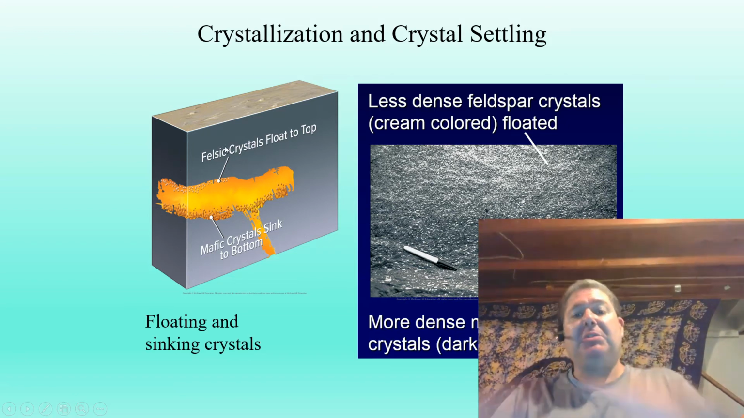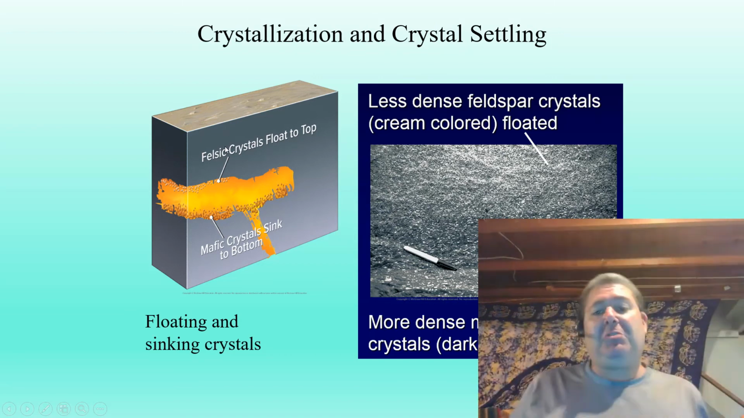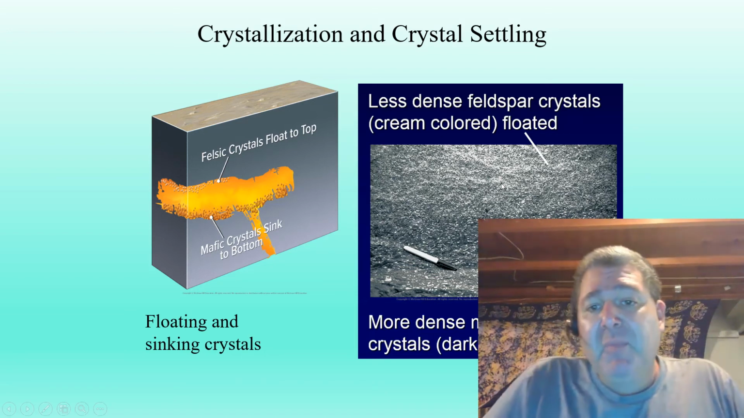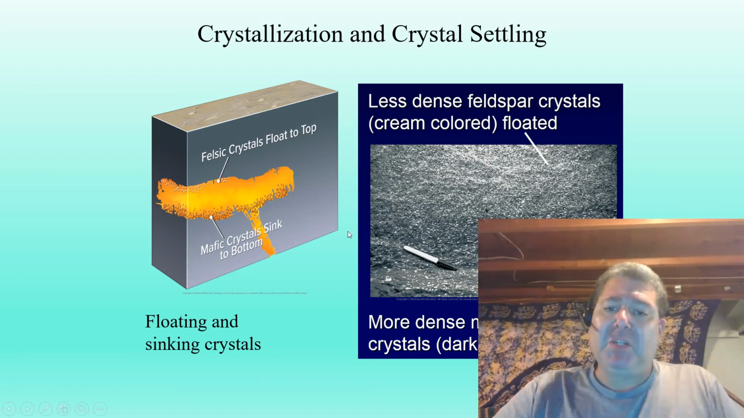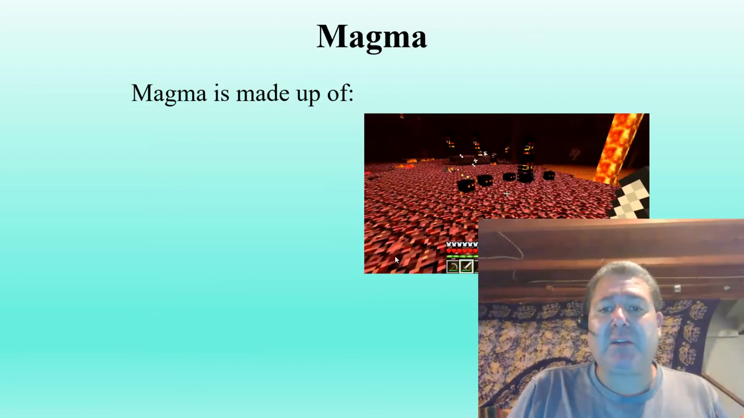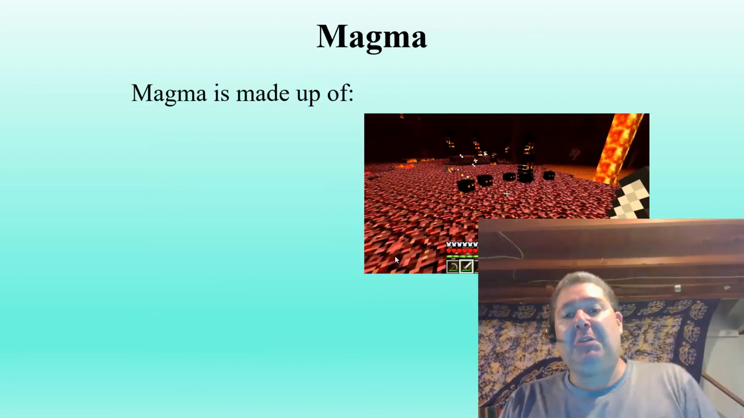So you get this separation or crystal settling. Fractional crystallization is what it's called. So we can see here a lot more light color up at top, a lot more dark color down at bottom. This is due to that settling effect. My son loves Minecraft, so here we go.